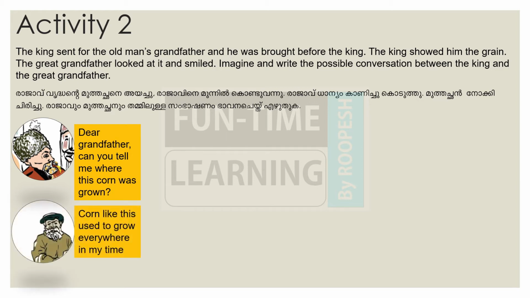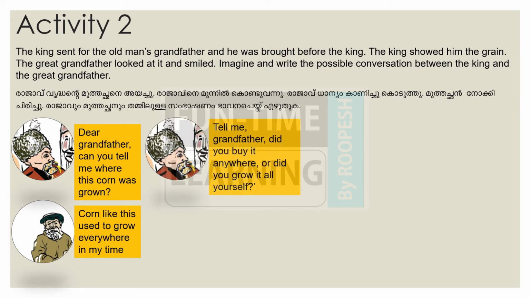Can you imagine what it is? Here it is. Corn like this used to grow everywhere in my time. എൻ്റെ കാലത്ത് ഇതുപോലുള്ള ധാന്യം എല്ലായിടത്തും വളർന്നിരുന്നു. Here is what the king replies. Tell me grandfather, did you buy it anywhere or did you grow it all yourself? So all these conversations are there in the textbook itself. All I am doing is using the correct exchanges, dialogues in the form of a conversation. അതാണ് ഞാൻ ചെയ്യുന്നത്. ടെക്സ്റ്റ് ബുക്കിലുള്ള കാര്യങ്ങളെ തന്നെ ഒരു സംഭാഷണ രൂപത്തിൽ മാറ്റുന്നു എന്ന് മാത്രം.